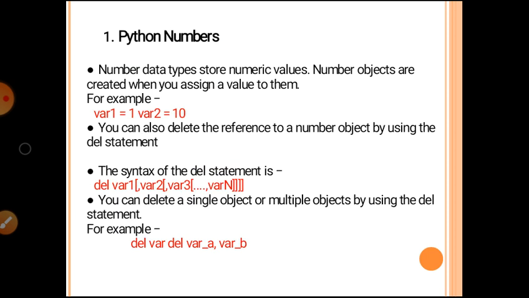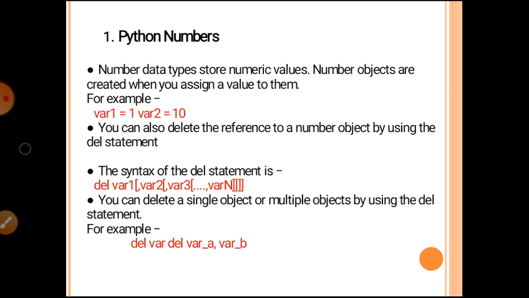First, Python numbers. The number data type stores numeric values. Number objects are created when you assign a value to them. For example, we assign var1 is equal to 1 and var2 is equal to 10. That means we use the number 1 for var1 and number 10 for var2.